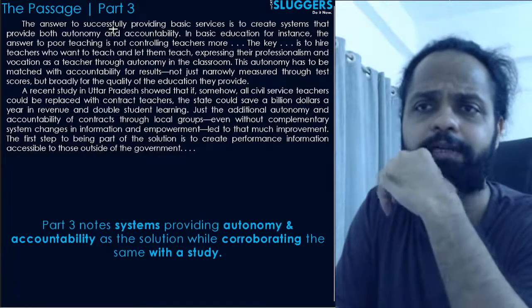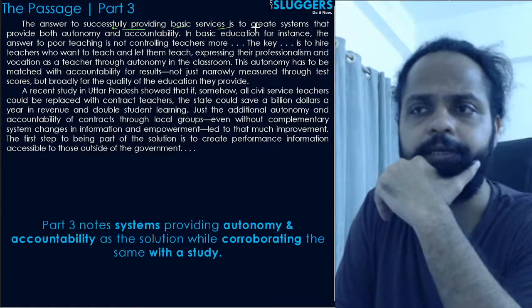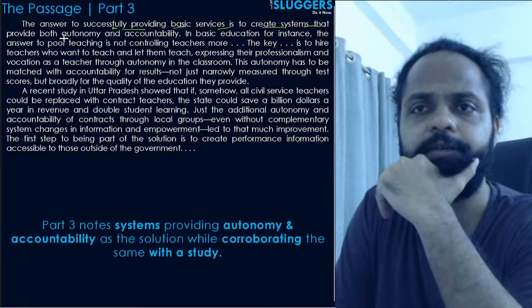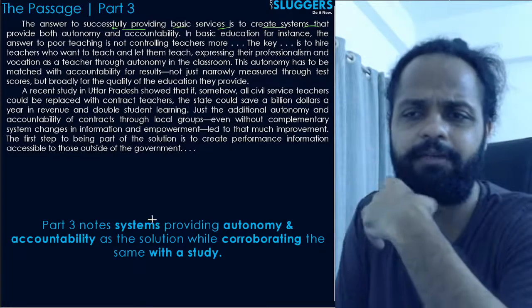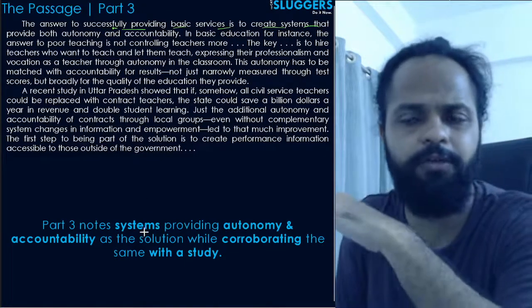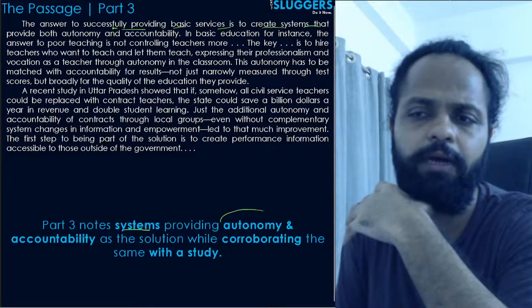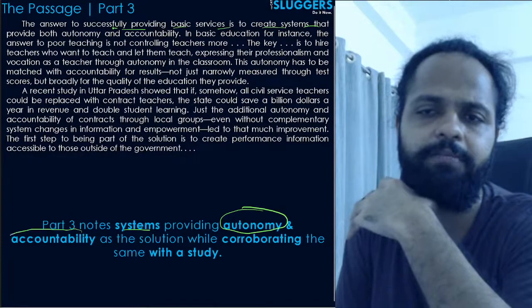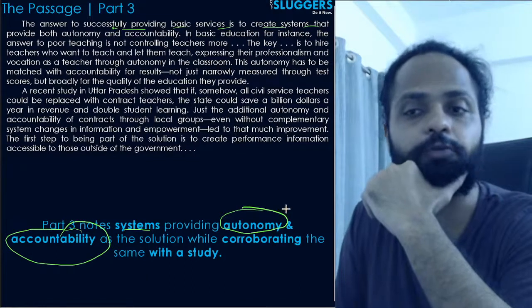His answer is very simple, that what we need to do here is to create systems that provide autonomy at the same time that ask for accountability on part of the सर्विस प्रोवाइडर्स.